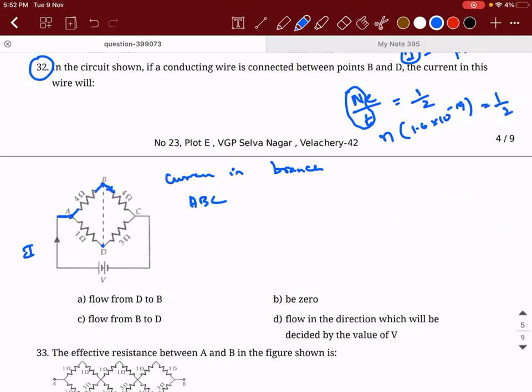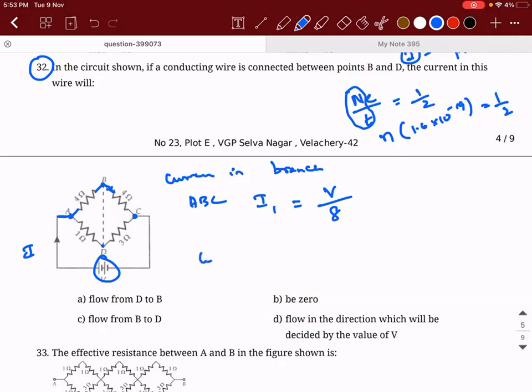So we know that the potential difference between A and C is V, right? So current in the branch ABC, if I call it I1, is equal to how much, guys? Potential difference divided by the total resistance, V divided by 8. Right.